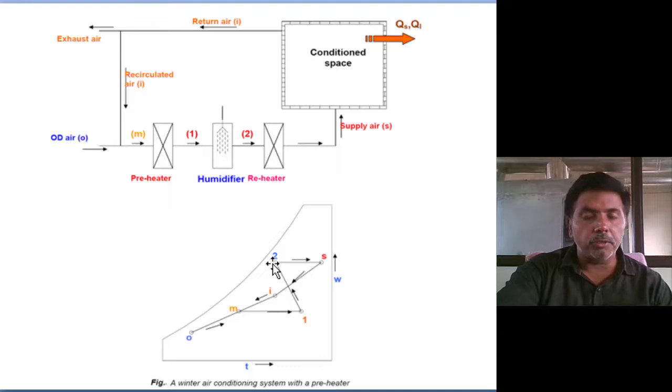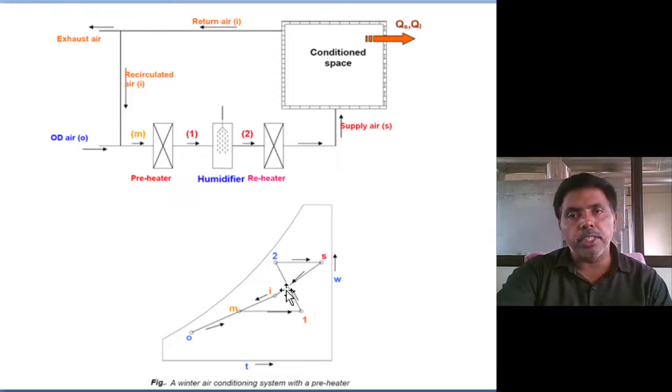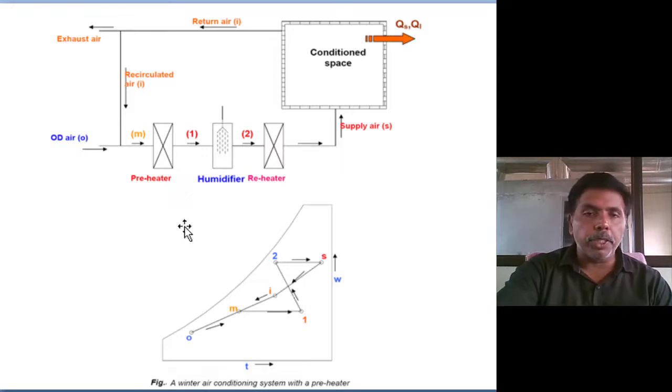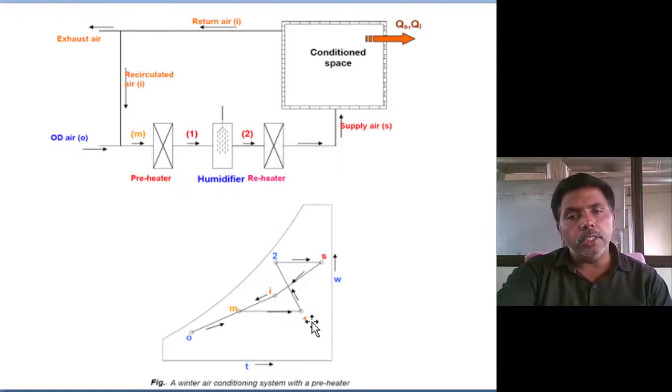It changes based on the mass flow rate of the air. Directly we can also do it, but only with a low mass flow rate of air. With a high mass flow rate of air, time is not sufficient, so we want to do heating and humidification separately. After humidification, the water temperature is lower than the air temperature, so the temperature of the air automatically reduces. Further reheating we are doing.